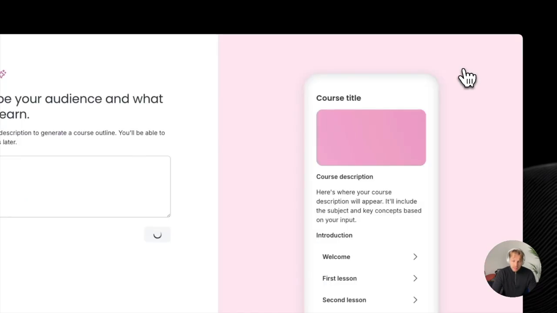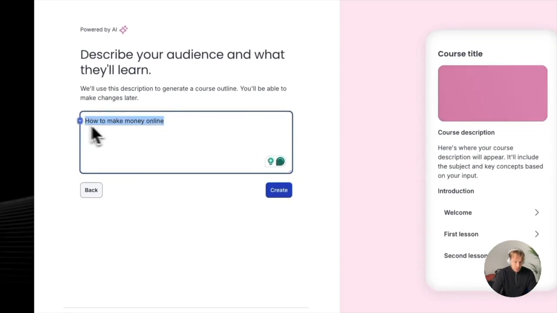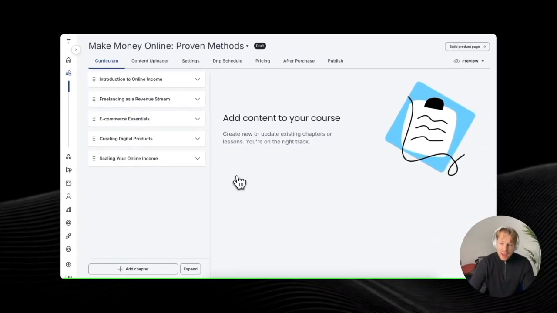If I click on that, it will automatically suggest using AI to create your online course outline. So for example, let's make this a course about how to make money online. I'll give it this course title, and let's click on create. And here you already have it. This now right here is the course draft, make money online, proven methods. Here you have these 5 AI generated sections, or chapters, as they call it here on Thinkific.